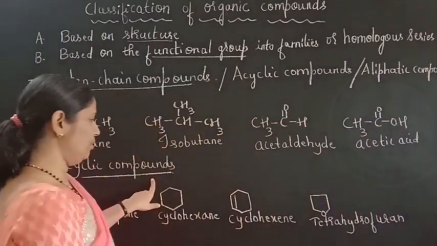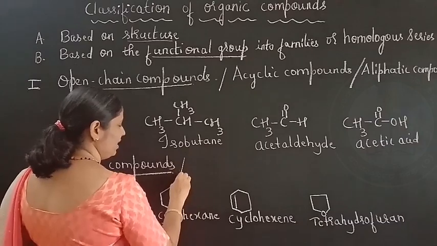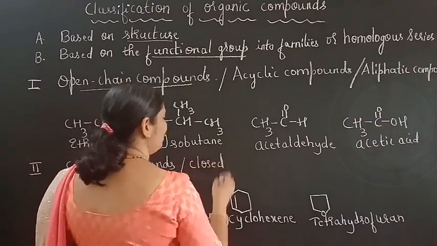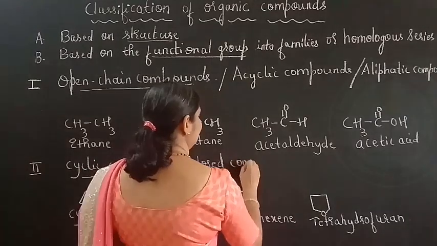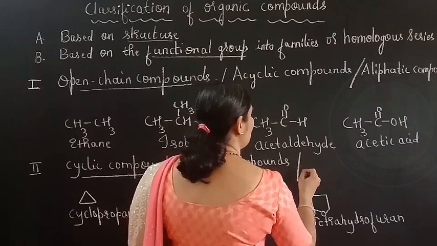Now these cyclic compounds are also called closed compounds or ring compounds.